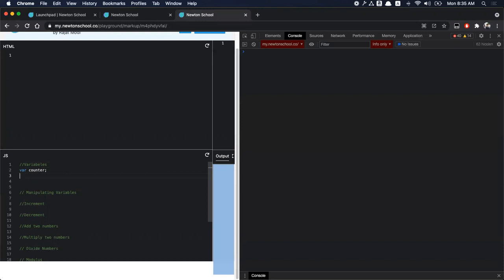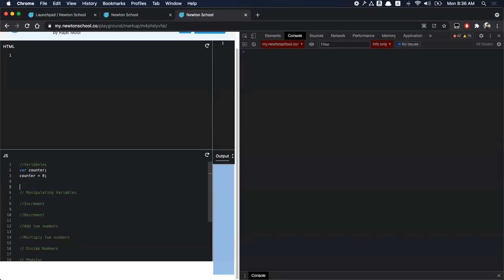When I want this variable to store some number, I can say counter is equal to, let's say, 0, and then semicolon. Semicolon marks the end of a statement. Just a reminder, we were talking about a program is a set of instructions, and we have started writing a program now only. So we have these two instructions that we have given to this computer. First says that, okay, declare, create a variable, and the second one stores value in that variable. From now on, you don't have to use the number 0 to refer to this value. You can just refer the value for this using the counter variable.